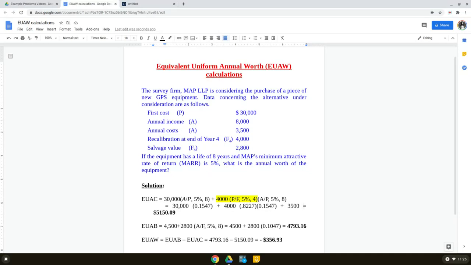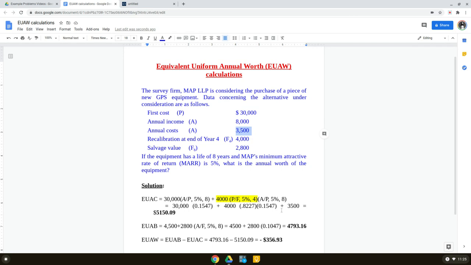But what I did here is, I took the difference, because this is annual. I took the difference, 8000 minus 3500. That's going to give me 4500, right? So there is a plus 4500 every year.